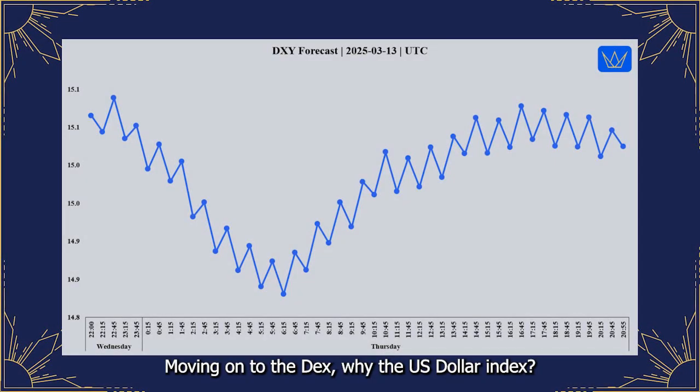Moving on to the DXY, the US dollar index. Analyzing the mass pressure data for the DXY specifically for Thursday, March 13, 2025, we observe a slightly bullish cyclical tendency, a shift from the extreme neutrality of previous days. The mass pressure chart for the DXY on Thursday reveals a market with a gentle upward bias, showing a slow and gradual increase in mass pressure throughout the session. Volatility remains low, but the overall directional tendency is to the upside.